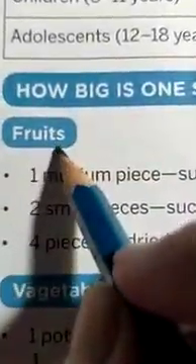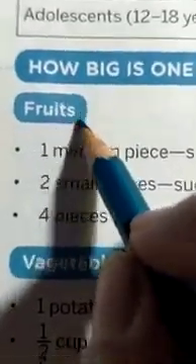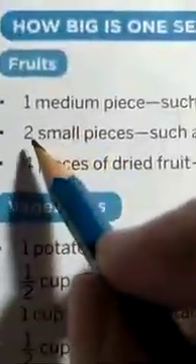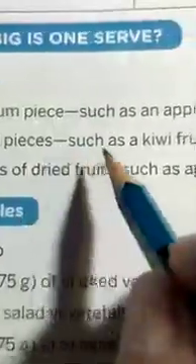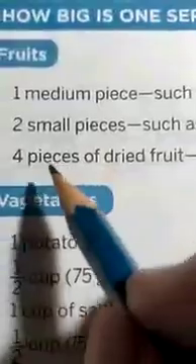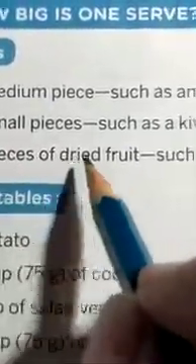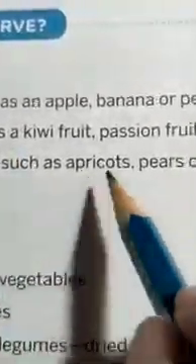Now, how big is one serve? First of all, fruits. Dear students, you know very well the nutrients in the fruits are vital for the health and to maintain our body. So it is very essential to take fruits in a balanced diet. A medium piece such as an apple, banana or pear, according to the season. Dear students, come to the second: 2 small pieces such as kiwi fruit, passion fruit and plum. Now fourth, 4 pieces of dry fruits such as apricot, pears and figs.